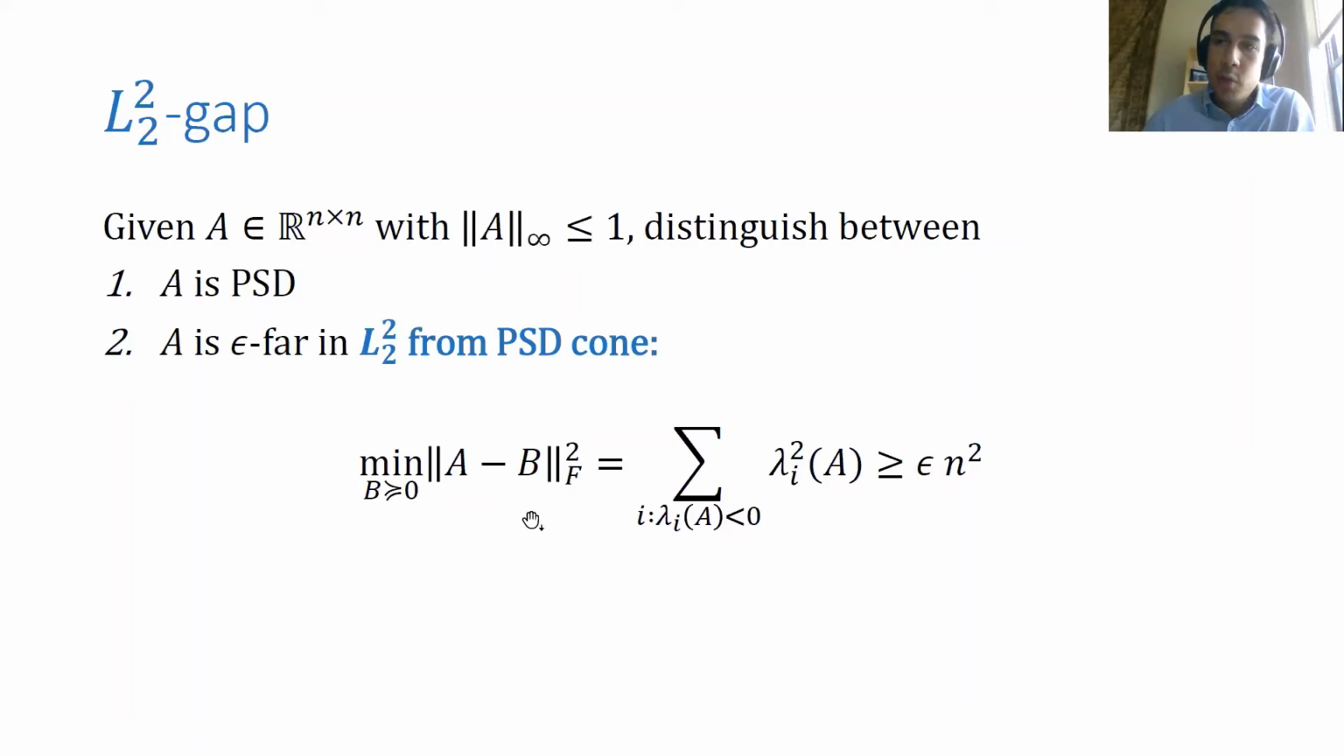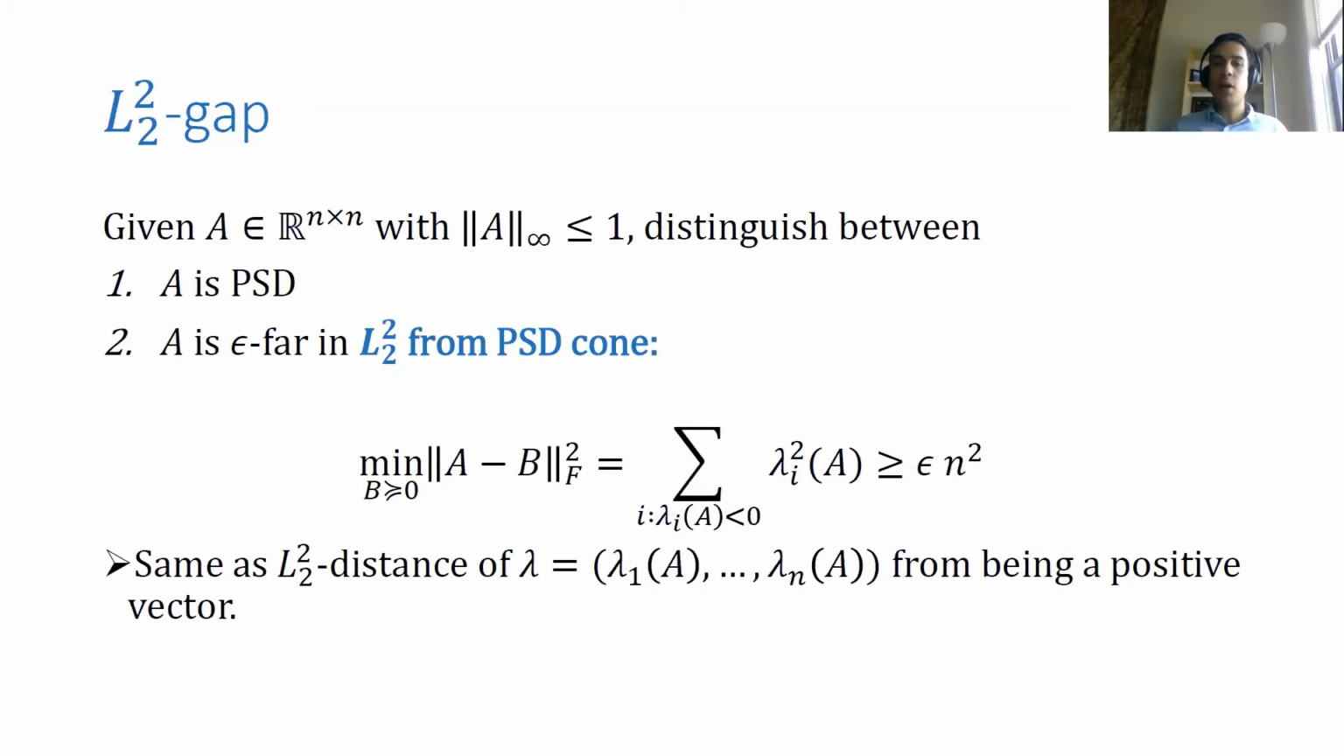The reason we're considering squared distance is mostly just for simplicity. This would all work out even if we didn't want squared distances. But we have this nice identity for L2 that the distance from A to being a PSD matrix is equal to the sum of squares of negative eigenvalues of A. So in this case, this identity holds, and we say that A is epsilon far in L2 squared from the PSD cone if the sum of squares of negative eigenvalues is at least epsilon n squared.